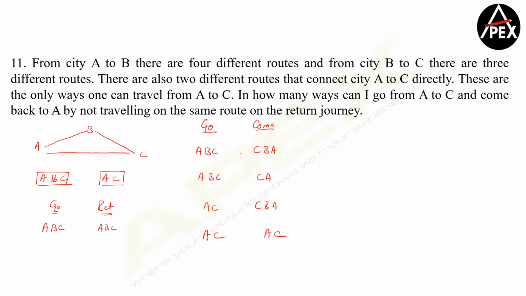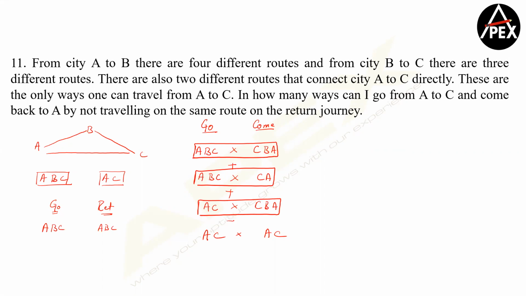Are you guys convinced with all the four options first? Going and coming, going and coming, going and coming, going and coming. Each of them is an independent activity. So plus, plus, plus, and plus. Any doubts here? Quick responses. Any doubts here? Yep. Now can we quickly calculate?